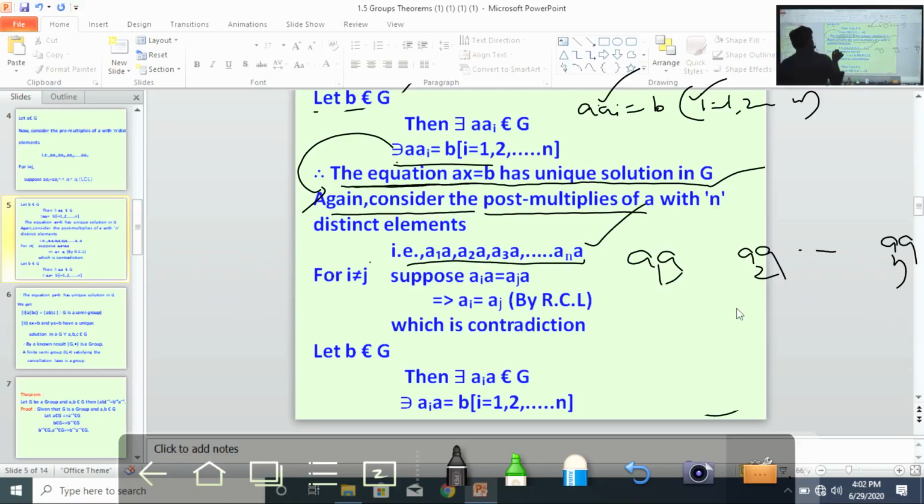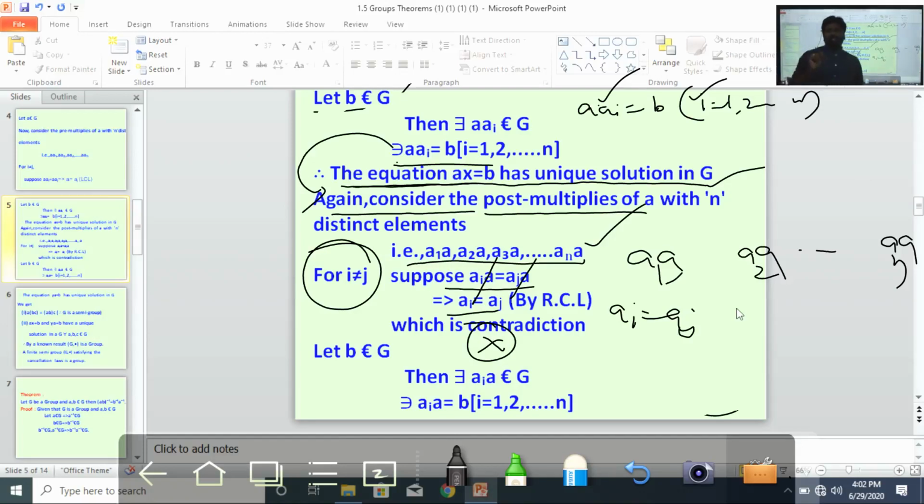Again, for i not equal to j, suppose a_i a equals a_j a. By the right cancellation law, we get a_i equals a_j, which is a contradiction. Why? Because G is finite and it has n distinct elements. That's why this is a contradiction. Understand?